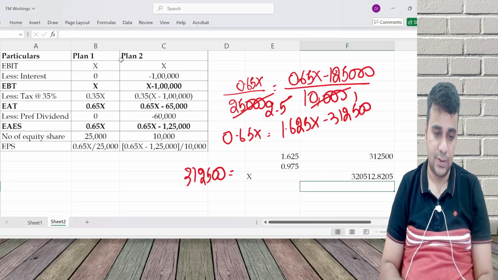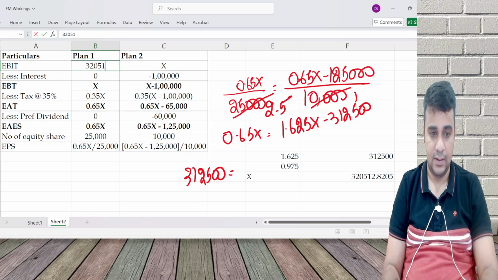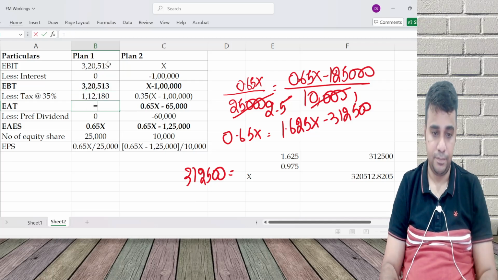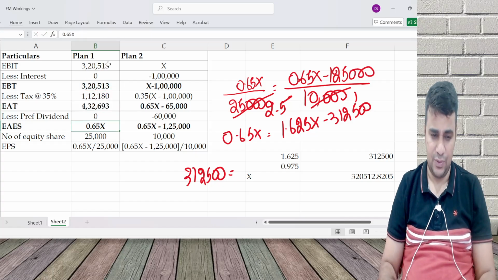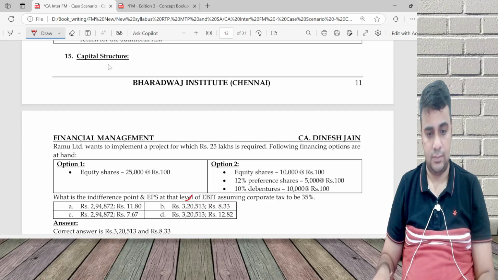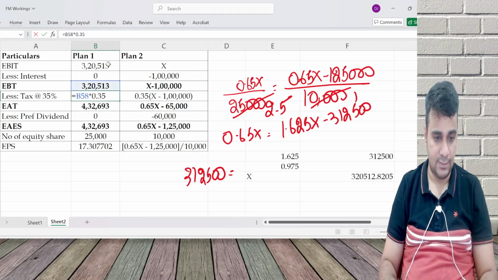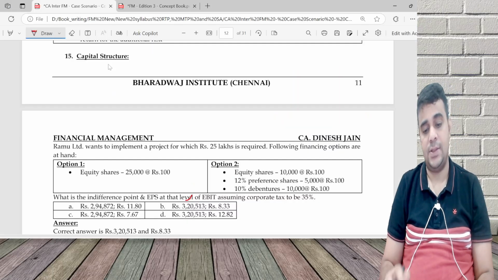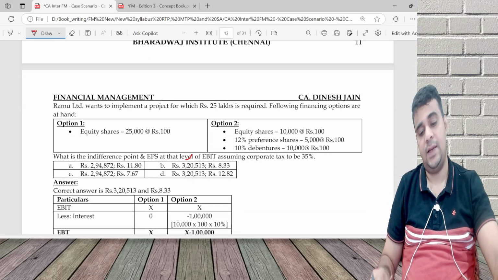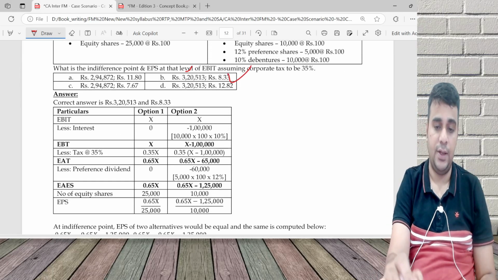If I substitute 320,513 in one, I get, after subtraction, 8.33. So the indifference point is 320,513 and EPS is 8.33.